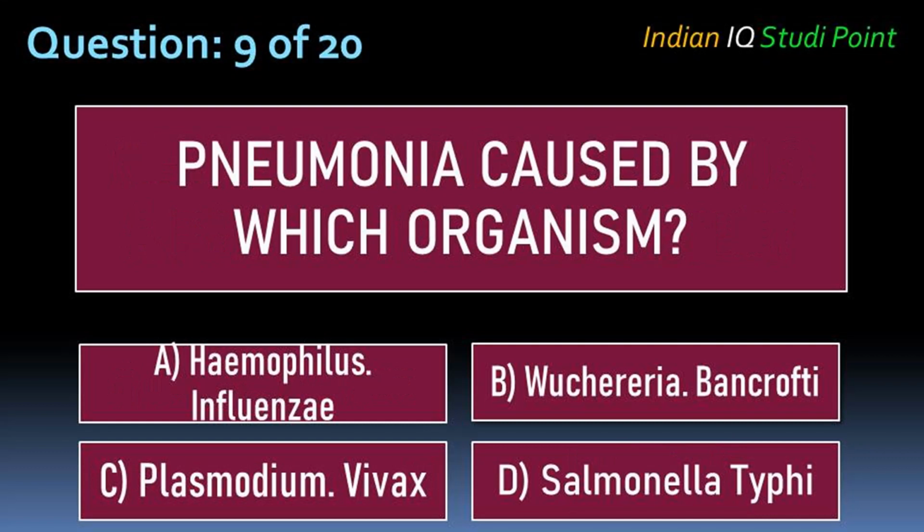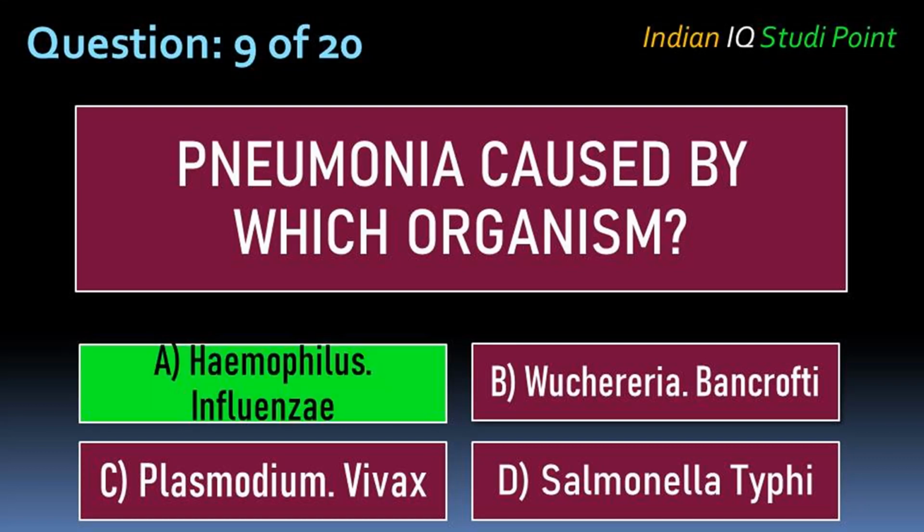Coming to the next question, pneumonia is caused by which organism? Option A Haemophilus influenzae, B Wuchereria bancrofti, C Plasmodium vivax, D Salmonella typhi. And the correct answer is option A Haemophilus influenzae.